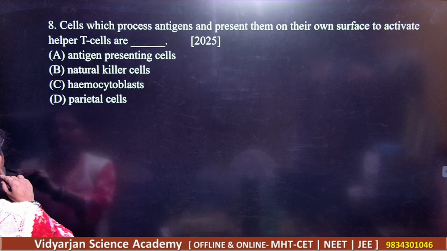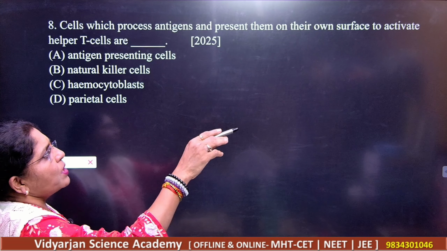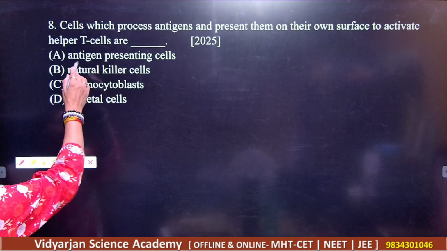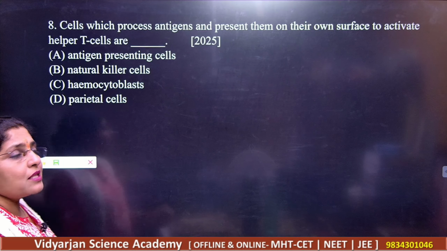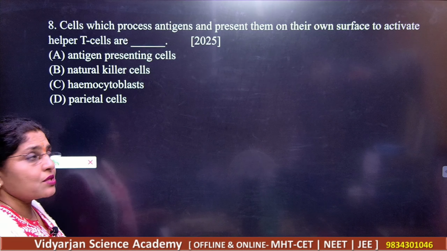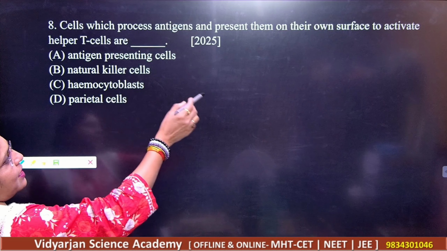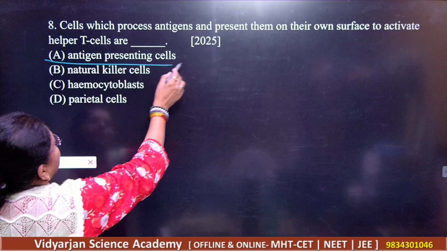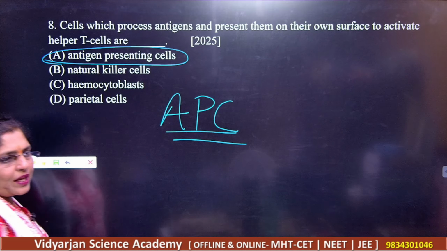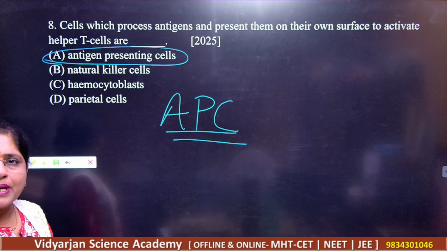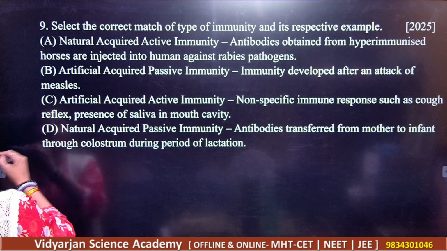Okay, so what is the next question? Cells with antigens present on their own surface to activate the helper T cells are antigen presenting cells, natural killer cells, then we have hemocytoblast, and we have parietal cells here. So what should be your answer? Antigens that are present on their own surface, these are antigen presenting cells, which is also called APC. APC is what here? Antigen presenting cells. Got it? So these are the things here to remember. So A is the correct option.